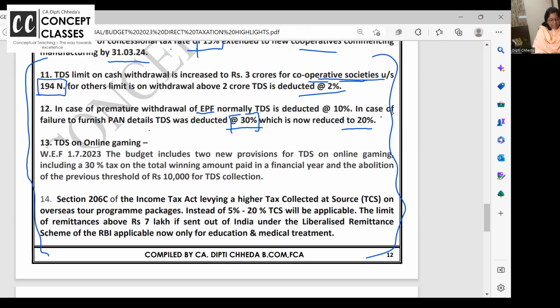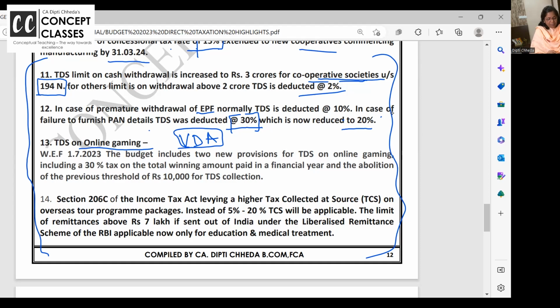Right. TDS on online gaming, with effect from 1st July 2023. Now see, online gaming, PUBG and all this, so many people online, those cricket 11 and whatever they are called. So this online gaming has become a huge business and it is taxable. Last year another bomb was dropped, that was VDA, virtual digital asset, that is cryptocurrency, Bitcoin and all that, which is also taxable at 30%.